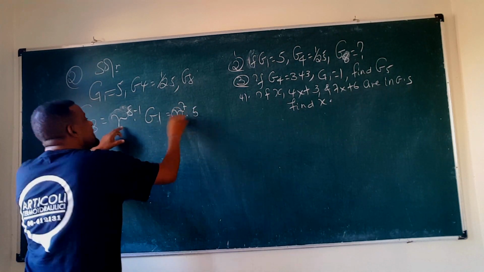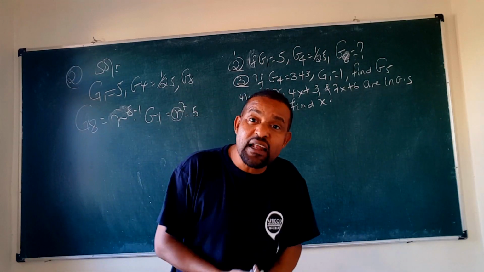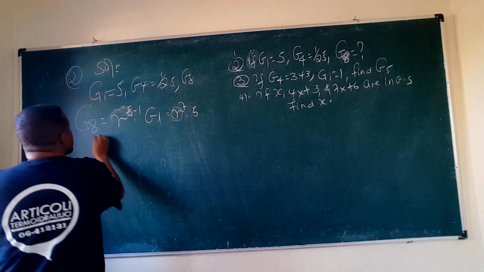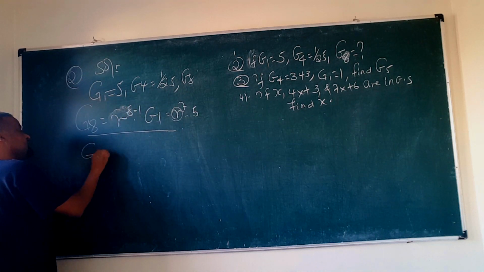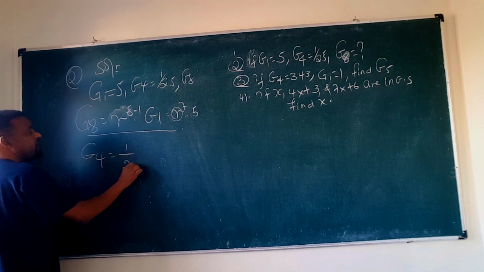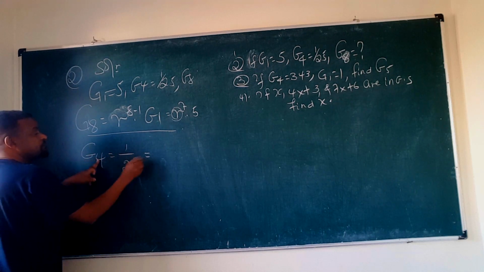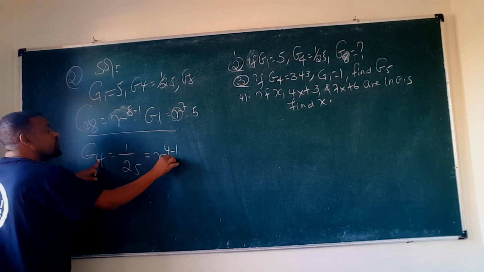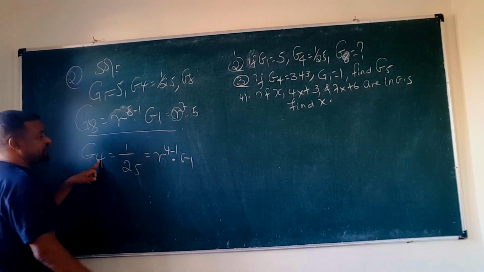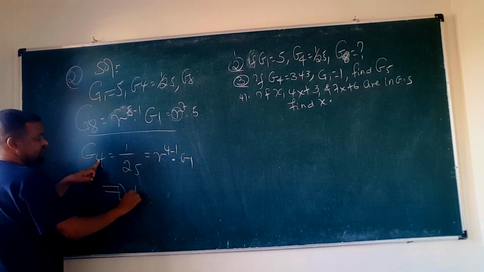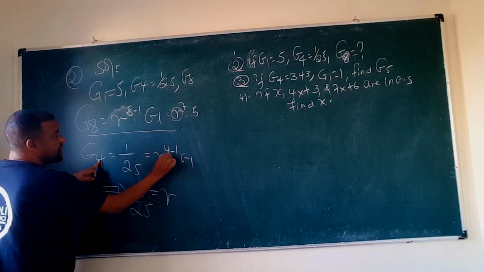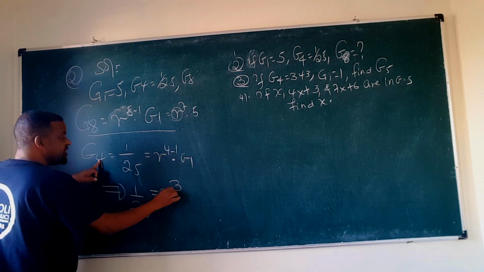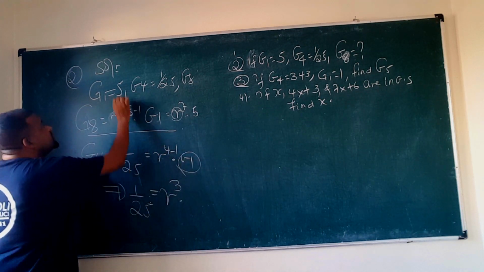So now we need the value, we must be able to find the value of r. Okay, so from G4, look, G4 is given. G4 is equal to 1 over 25. But G4 means r to the power of 4 minus 1 times G1. So that implies 1 over 25 is equal to r, which is unknown, to the power of 4 minus 1, which is 3, times G1. What is G1?